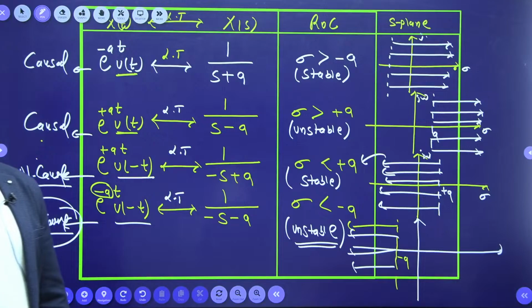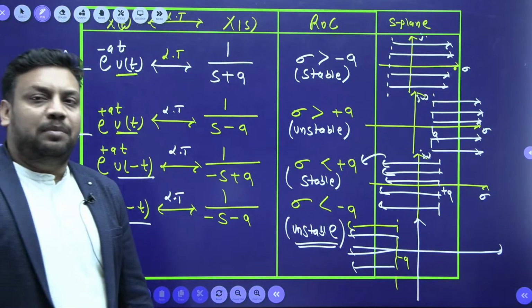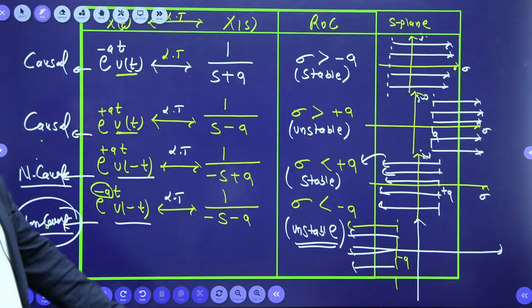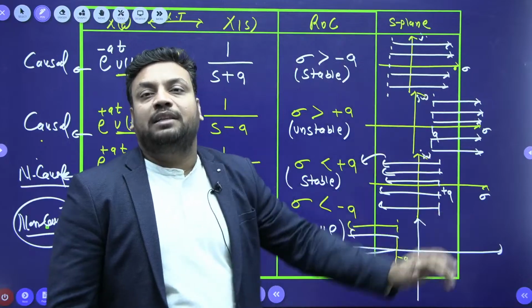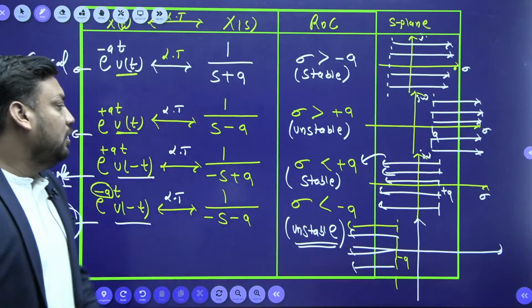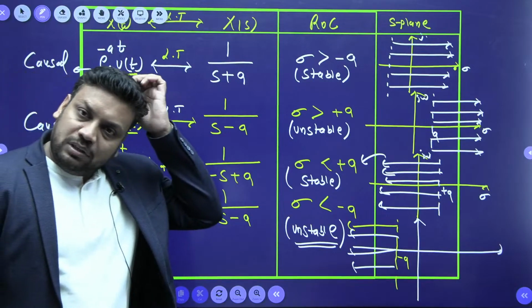Purushottam. For causal, ROC must be right. Shabash Vedai, very good. ROC must be right side in the S plane. Shabash, it should not be in the left side. Chalo, aage chale. I think this conclusion slide is completed, beta.